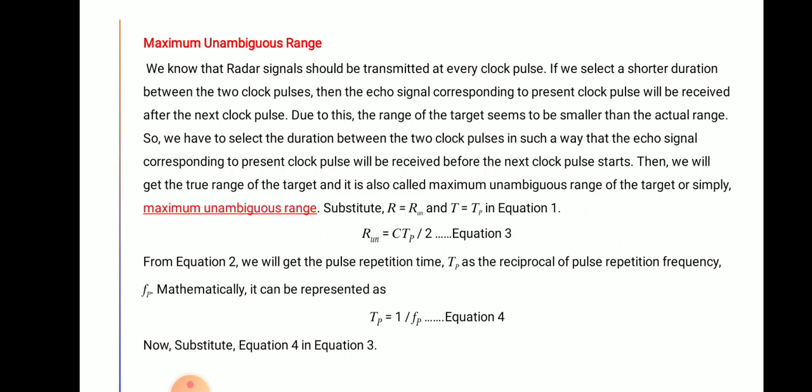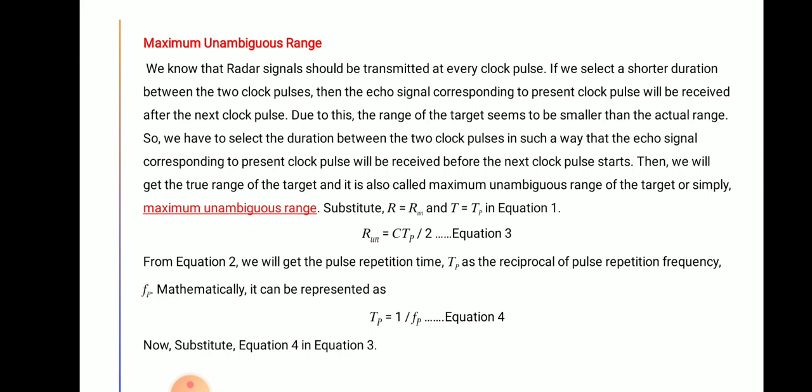So, we have to select the duration between the two clock pulses in such a way that the echo signal corresponding to the present clock pulse will be received before the next clock pulse starts. Then we will get the correct range of the target, and it is called the maximum unambiguous range of the target, or simply maximum unambiguous range.